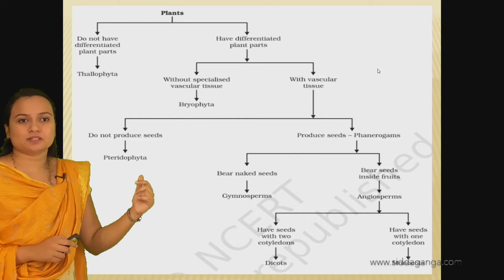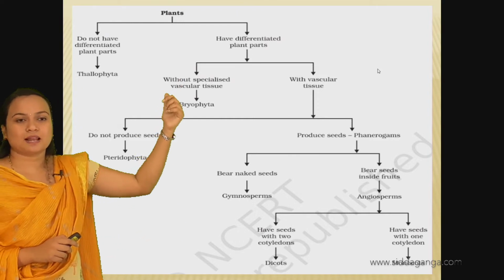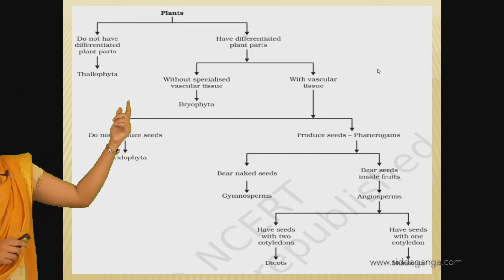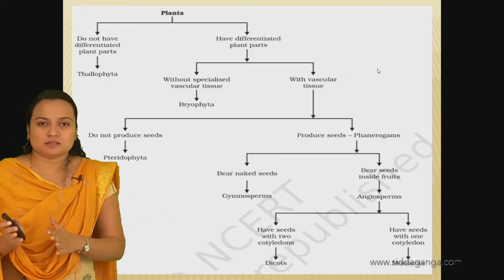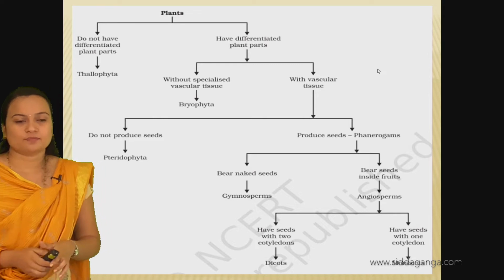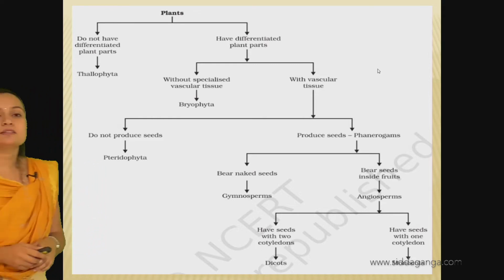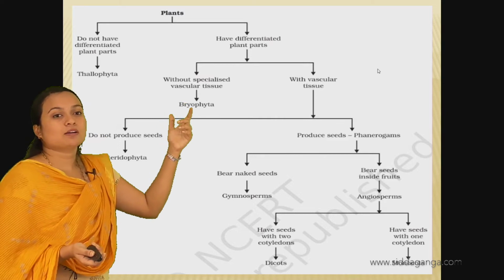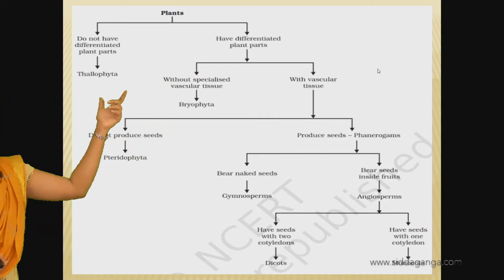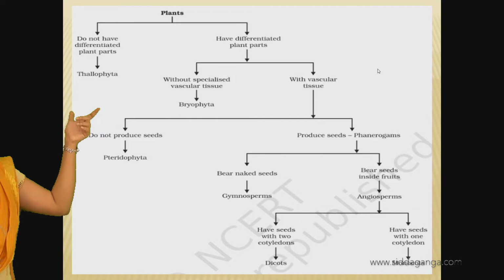This is a schematic representation of the classification. The first criterion is whether the body parts are differentiated or not. If the plants do not have differentiated body parts, then they are thallophytes.